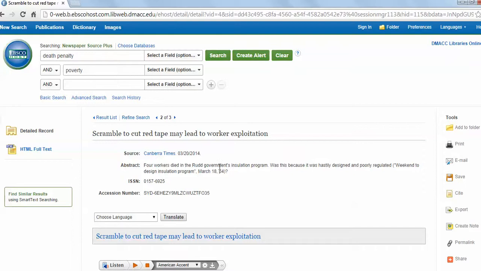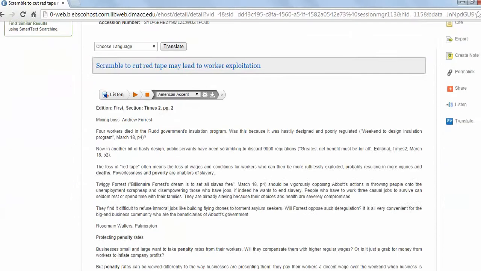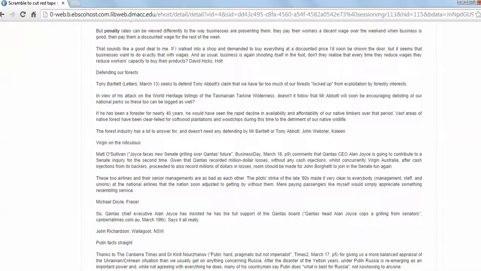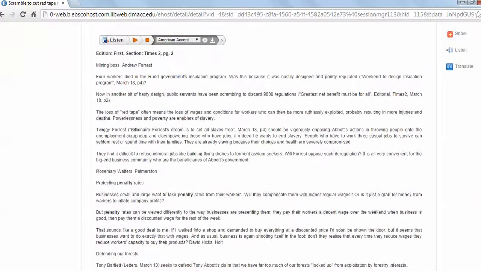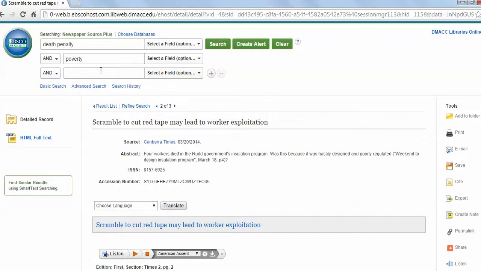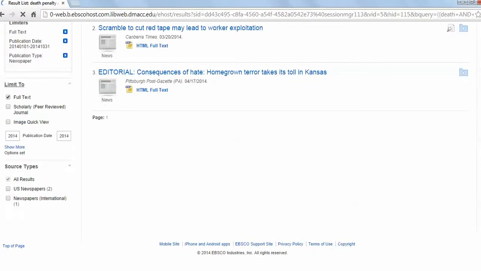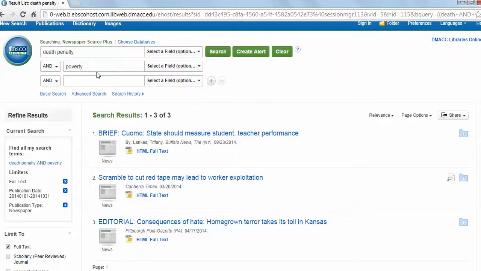When you get here, you're going to see information about the article, and then you can scroll through here and take a look at it. You have the full text, so you can see the whole thing. Now, research is a process and it takes some time, and so you probably won't find exactly what you want on your first set of terms, but that's okay. We're just going to search around. So let's go back to just the death penalty. Hit search.